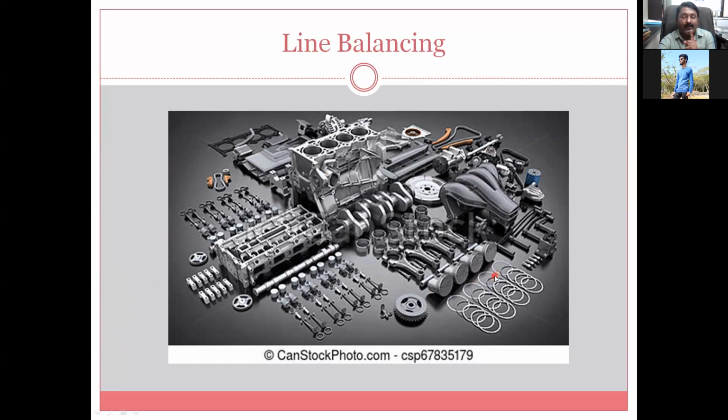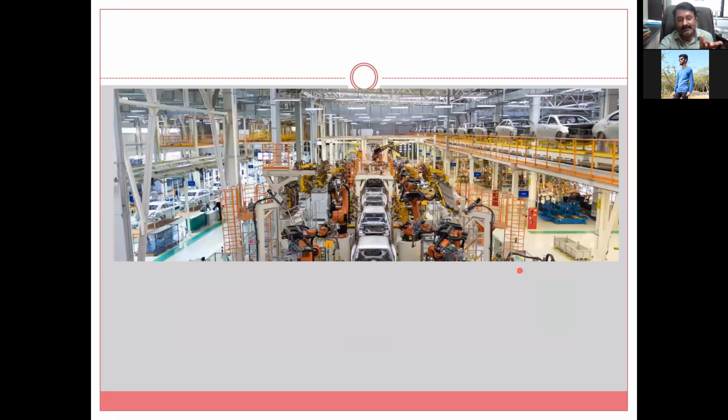Then only 2-3 workstations are there. It will manufacture first this component, then second this, then third this. So up to producing the third component, the first 2 components will wait for assembly. This is the idle time, and if we reduce the idle time, the total time will get reduced, and the total time is lesser, productivity is more, because the same man and same machine are utilized for lesser time as far as that operation is concerned, and more production is possible ultimately, higher output, which will give higher profits.